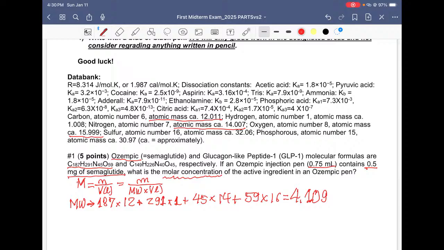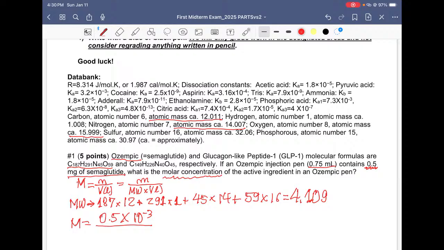Now I can calculate the molarity, which is going to be equal to the mass that we have of Ozempic, which is 0.5 milligrams. So 0.5 times 10 to the power of negative 3, right? Because that is milligram.